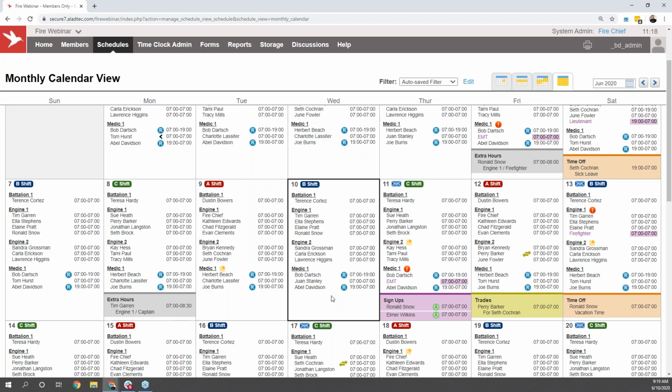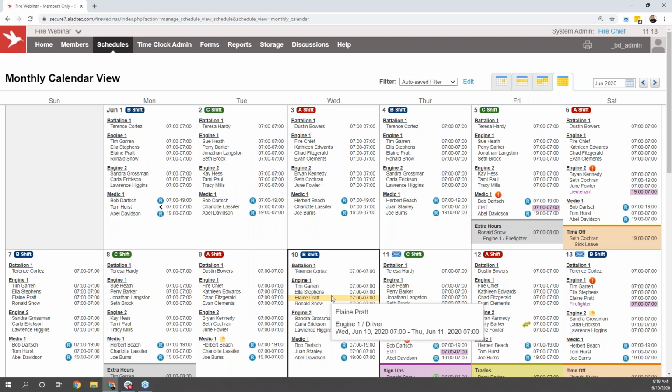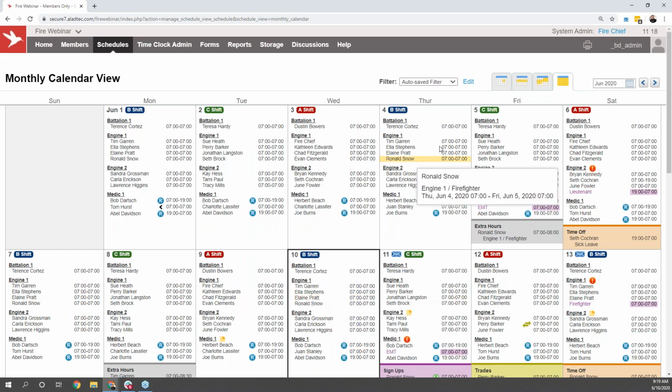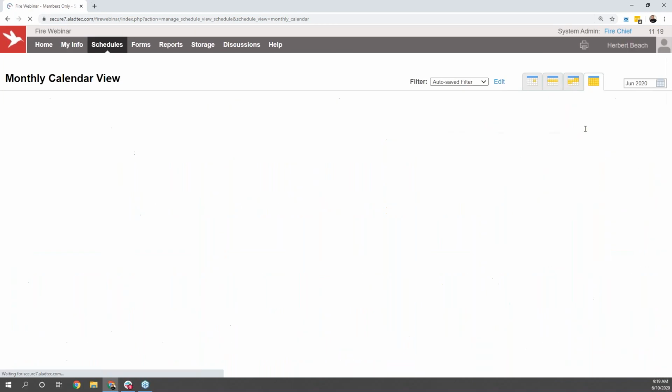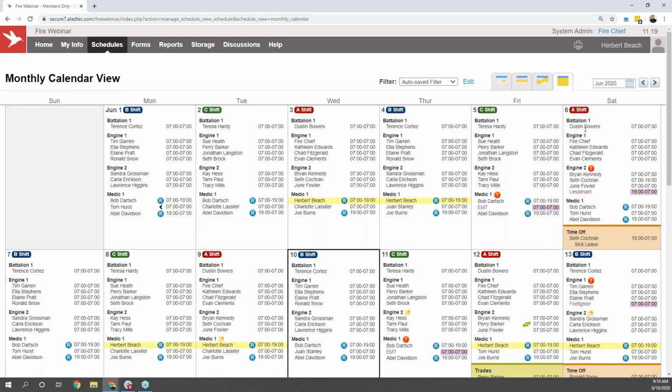Really quickly, I did want to talk a bit through what those individual members of the system are seeing when they go to log in. For that, I am going to quickly look from that point of view of Herbert again. You can set it up so that those general users of the system have access to see the full calendar view so they can see who's working when, and of course they'll have their own shifts highlighted there in yellow.